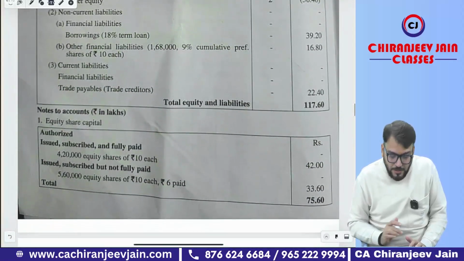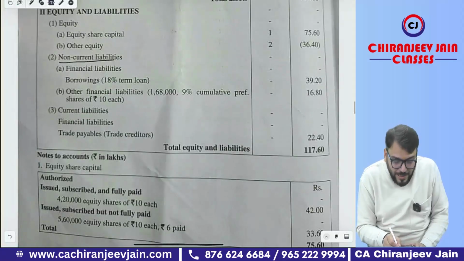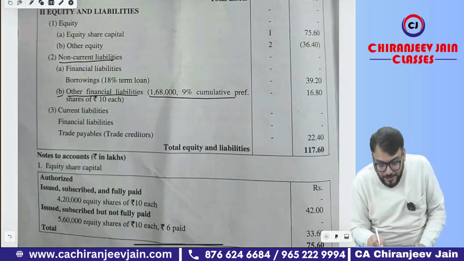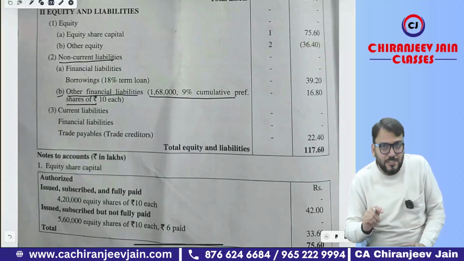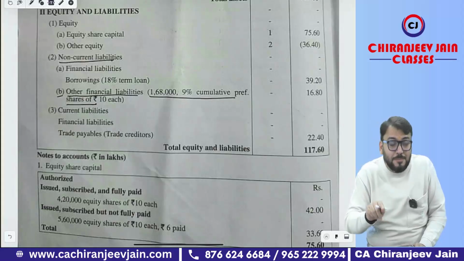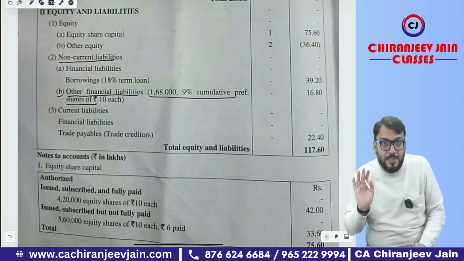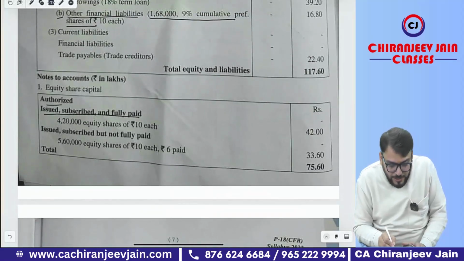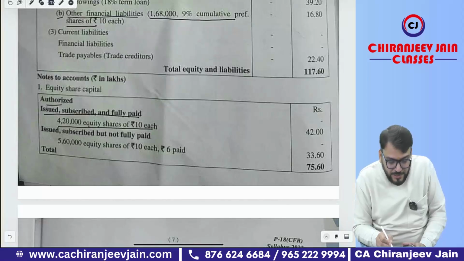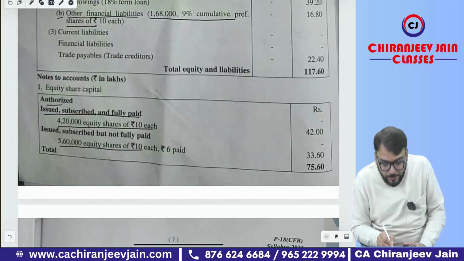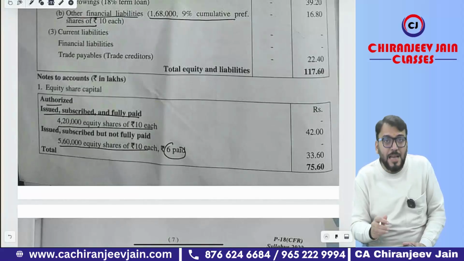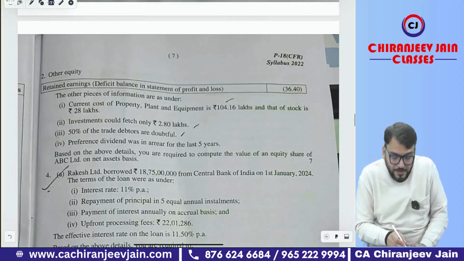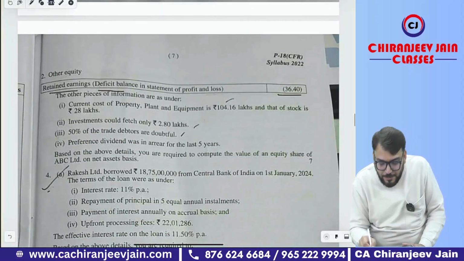Now in this one, under non-current liabilities, point number B, other financial liabilities is given, and in that they have given cumulative preference shares. So whenever cumulative preference is given and that is given as a liability, that has been classified as liability, not capital, not equity. You can see they have given authorized, issued, subscribed and fully paid up 4,20,000 equity shares of rupees 10 each and 5,60,000 equity shares of rupees 10 each, rupees 6 paid up. It means we have the same class of equity share with different paid up value. Retained earnings has been given, with a deficit, a debit balance.